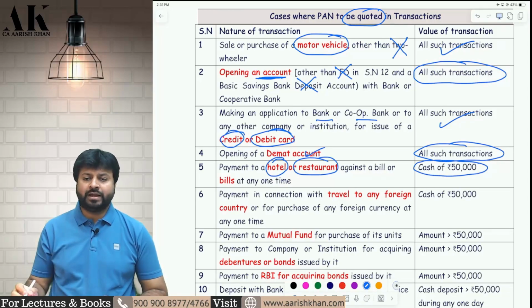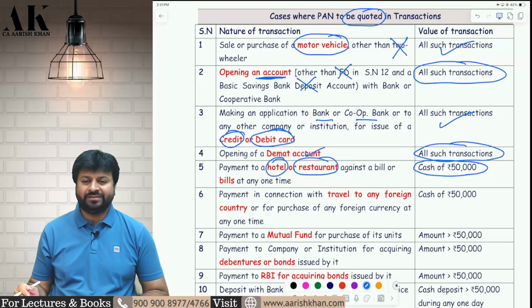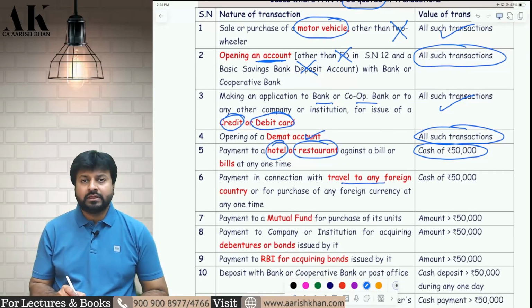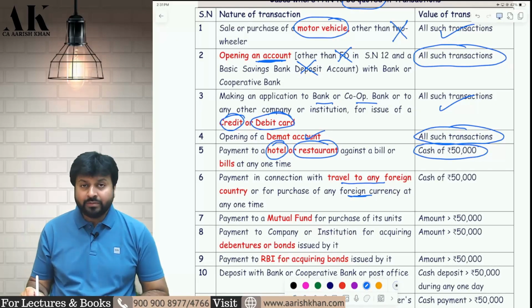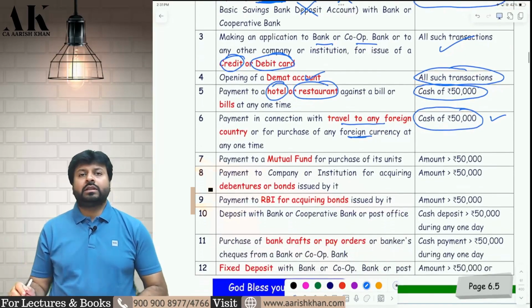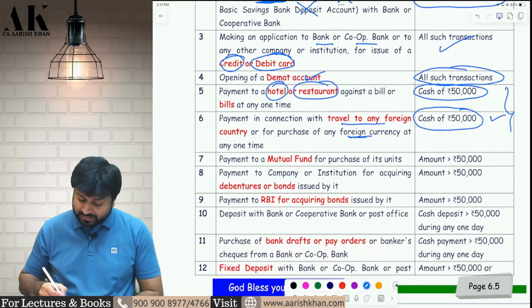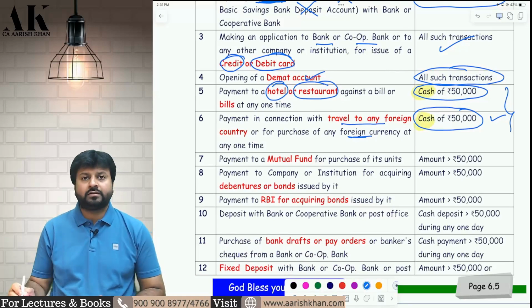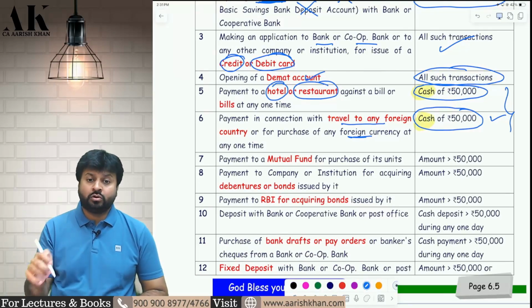Then you have to quote your PAN, not for online payments. Similarly, if you are traveling to a foreign country and you are making payment to any agent, or you are purchasing foreign currency because you are traveling abroad and you are making the payment in cash of 50,000 rupees or more, you have to quote the PAN. So here in these 2 points, the word cash is important. If you are making the payment online in these 2 points, you need not quote it. But if you are making the payment in cash, you have to quote the PAN.